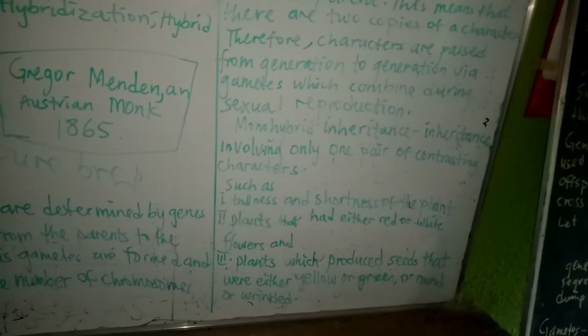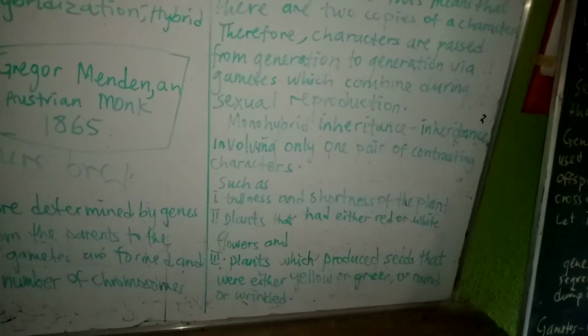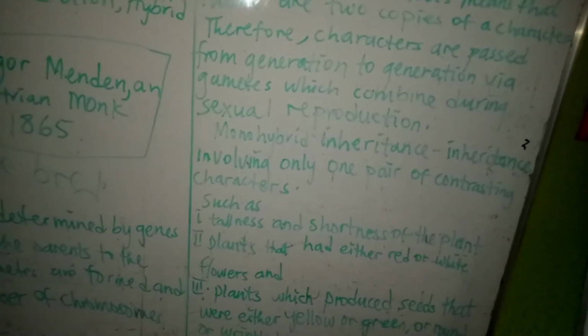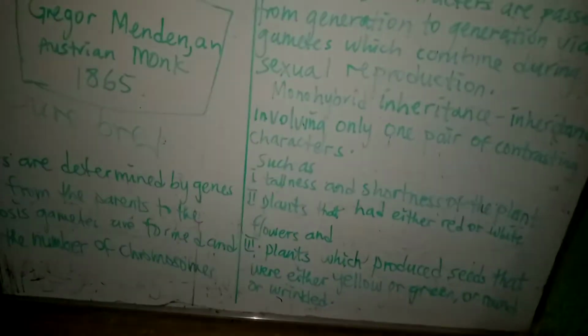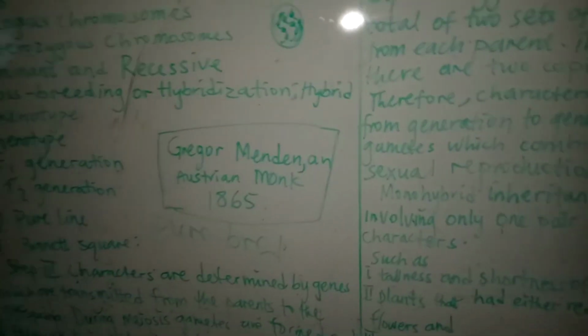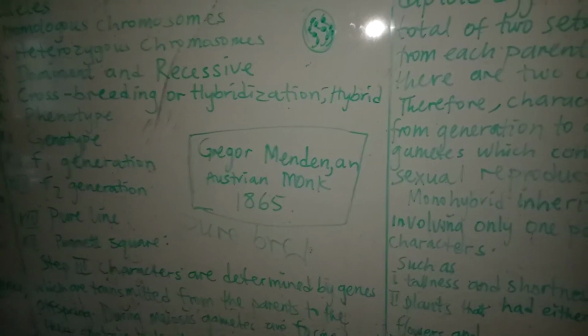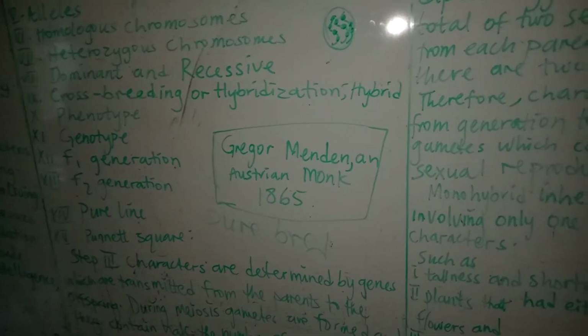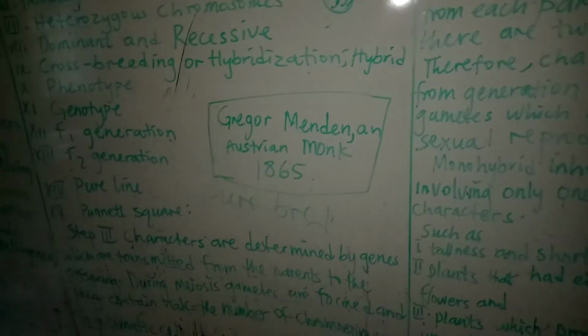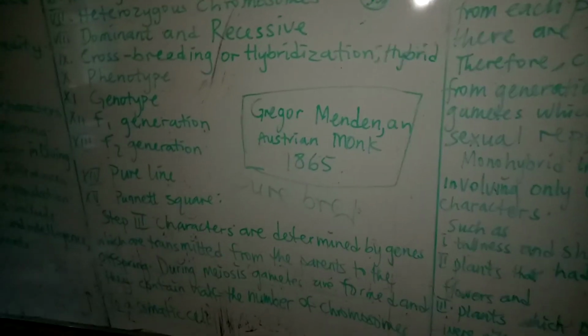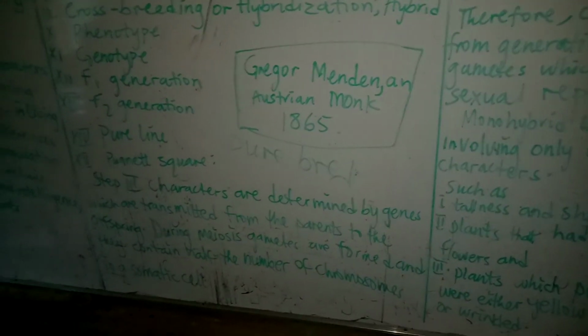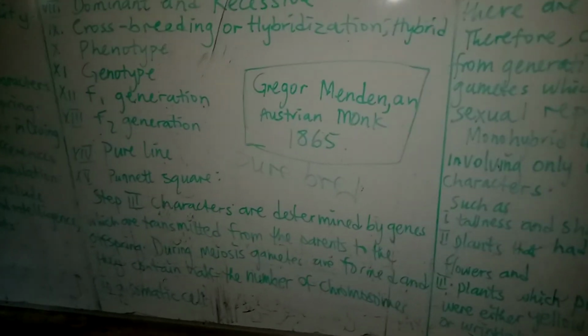Now, we quickly look at monohybrid inheritance. Having understood the types, we quickly look at monohybrid inheritance. Before I move into it, let me quickly mention Gregor Mendel. Gregor Mendel is the father of genetics. We refer to him as the father of genetics because he was the first person to give satisfactory information about genetics. This man was an Austrian monk. He gave this information in 1865.